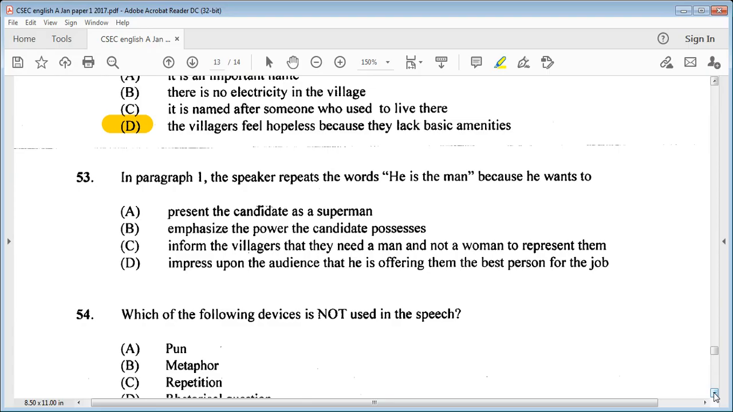53 says, in paragraph 1, the speaker repeats the words, he is the man, because he wants to A. present the candidate as a superman, B. emphasize the power the candidate possesses, C. inform the villagers that they need a man and not a woman to represent them, D. impress upon the audience that he is offering them the best person for the job. So we know it would be D. Let's move on to 54.